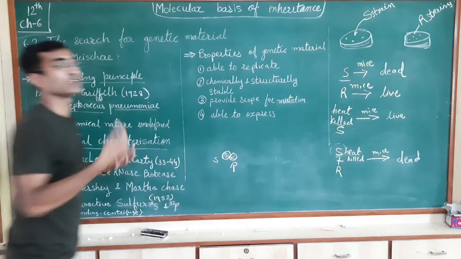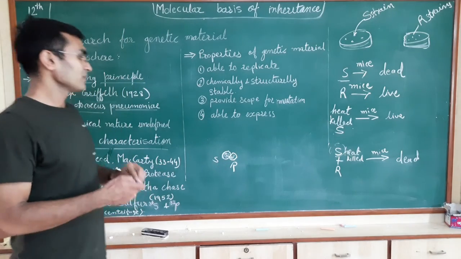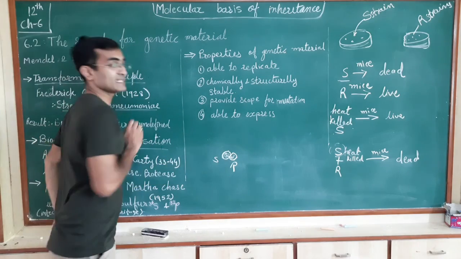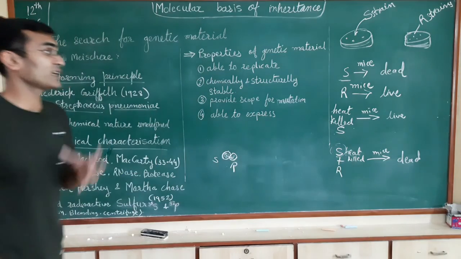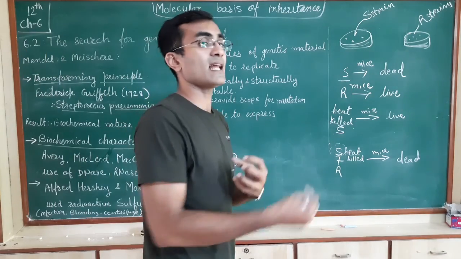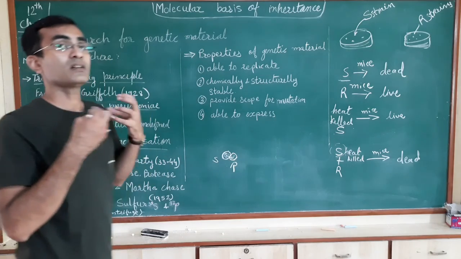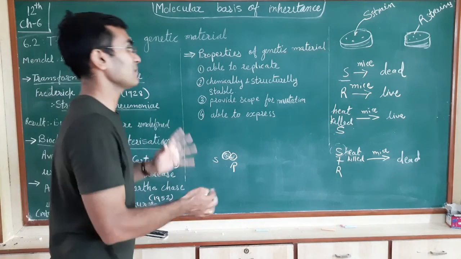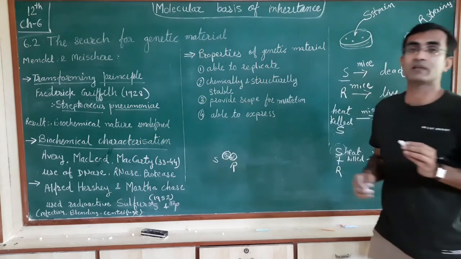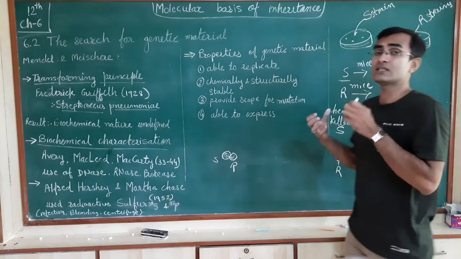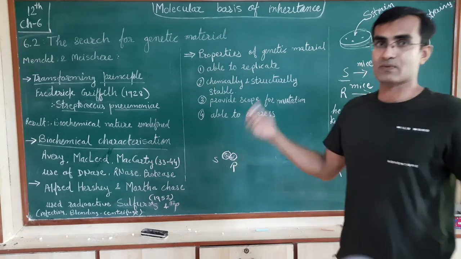Now the R strain is virulent. Virulent simply means able to kill. Okay, so now this R strain is virulent, and it is now able to kill the organism. Now he concluded that there is something present inside the cell which is able to transfer into the other cell. That is called the transforming principle. He simply gave the name transforming principle. He was unable to tell what this transforming principle actually is, because he did not prove whether it is DNA, RNA or protein. So he just gave the name transforming principle.